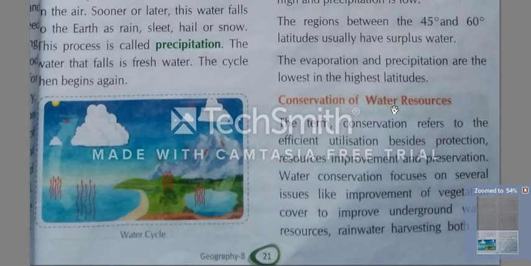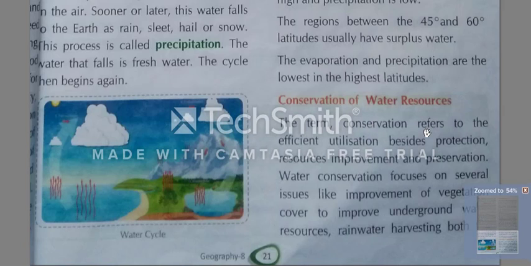Now we will see conservation of water resources, how we can conserve them. The term conservation refers to the efficient utilization besides protection, resources improvement, and preservation. Conservation we can also call protection.